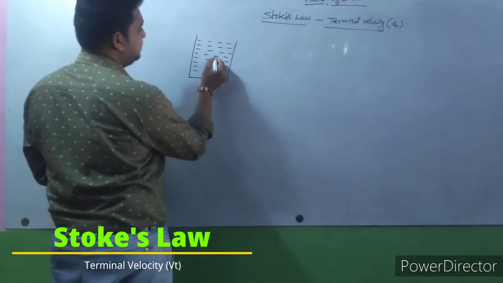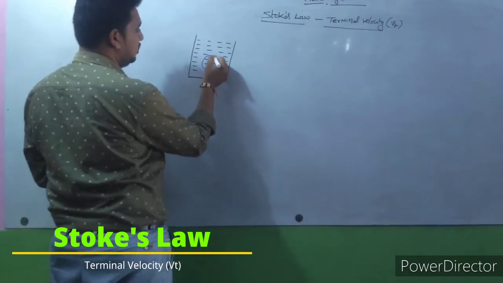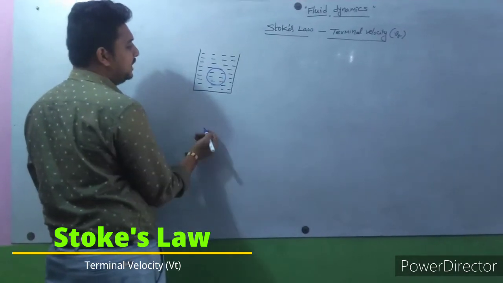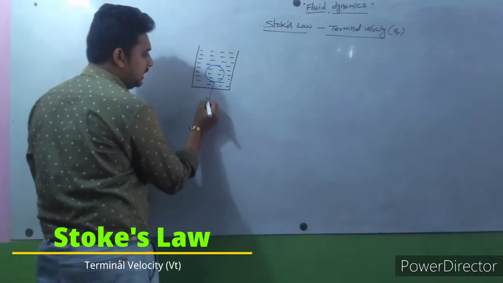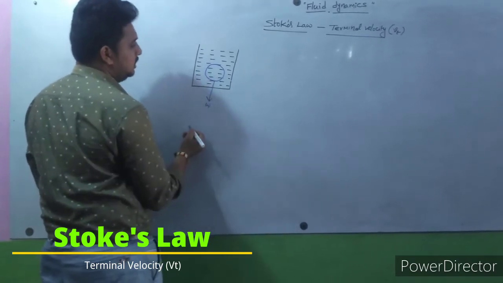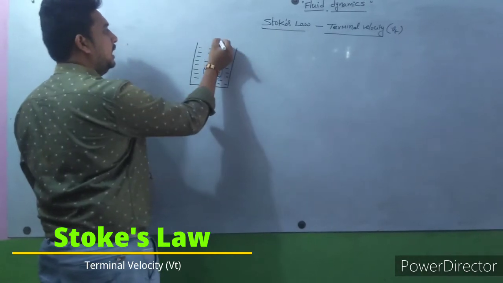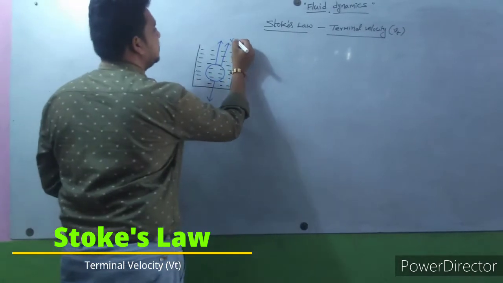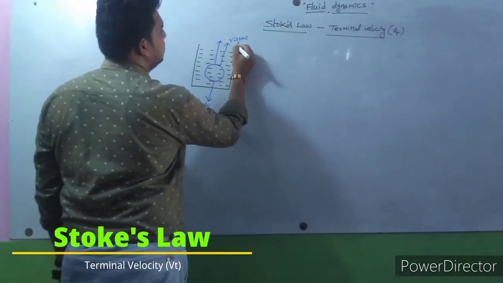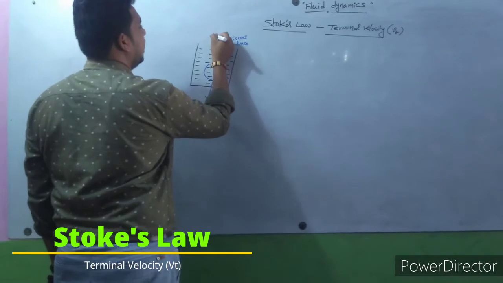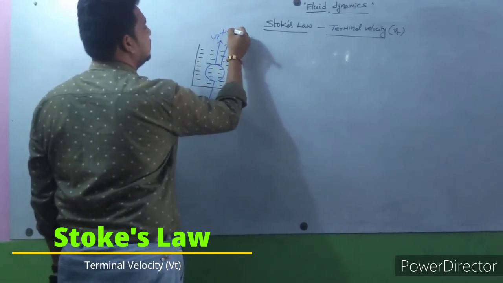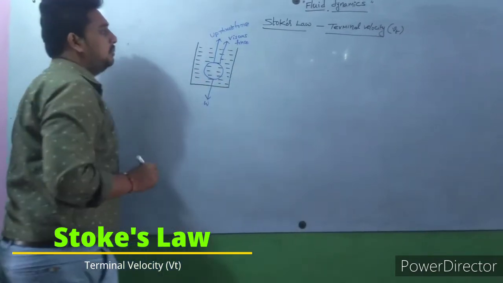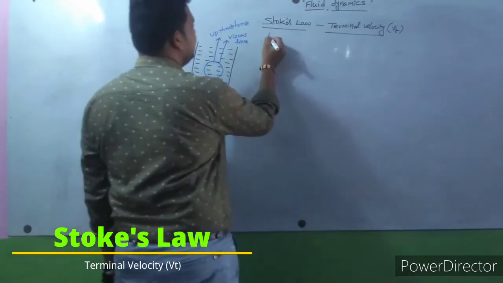Let us consider a spherical ball or a spherical body which is dropped in a liquid. Here a weight W is acting downward, and upward two forces are acting. One is a viscous force and the other is the upthrust force.